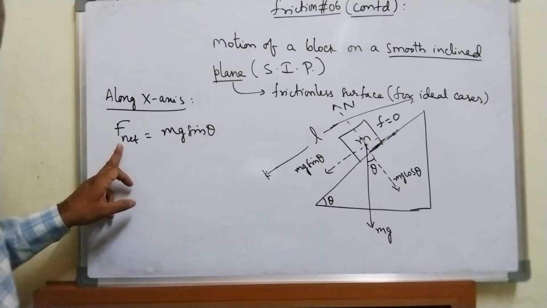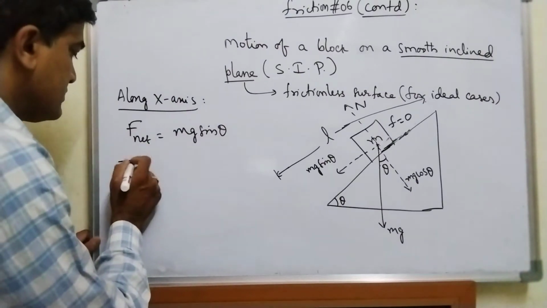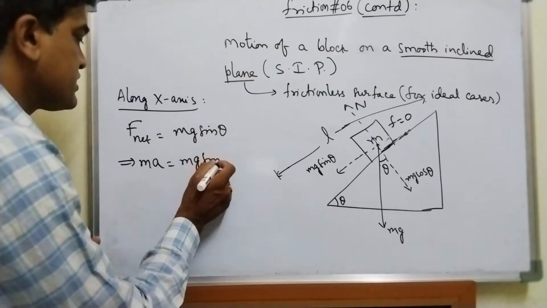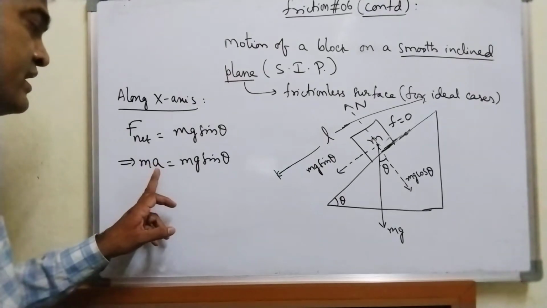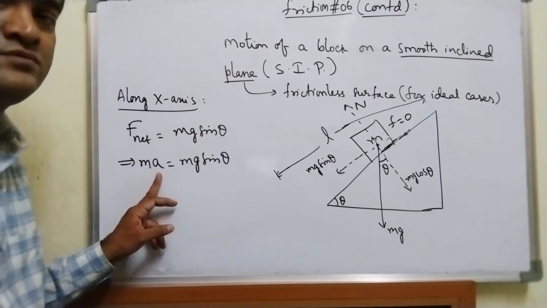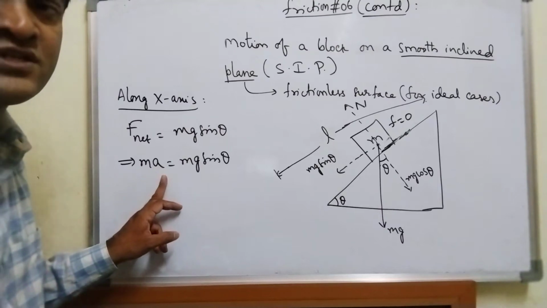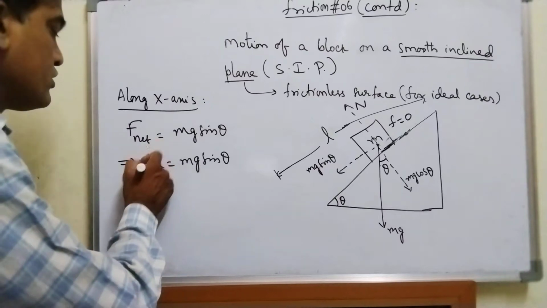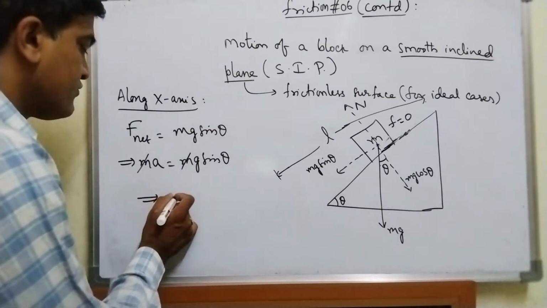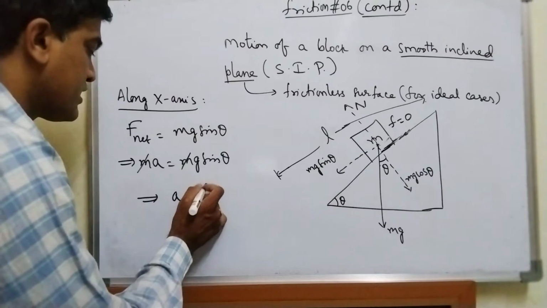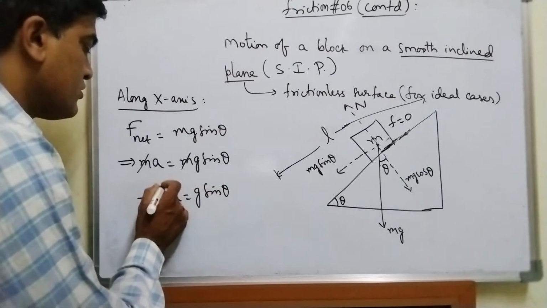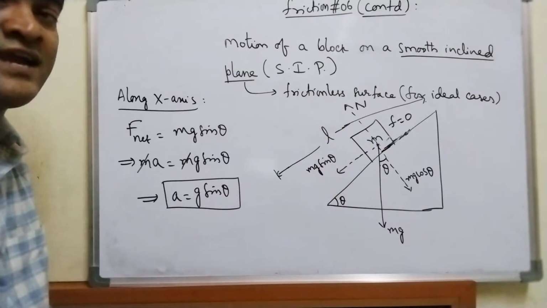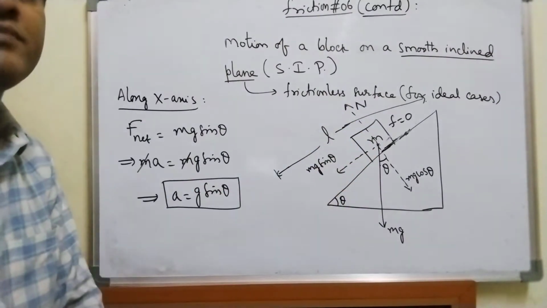Now F net is nothing but ma. So I can write ma is equal to mg sine theta, because here a is the net acceleration, not simply acceleration, since I am considering net force. So m gets cancelled. I am getting the formula for acceleration as a is equal to g sine theta when the block slides down the smooth inclined plane.